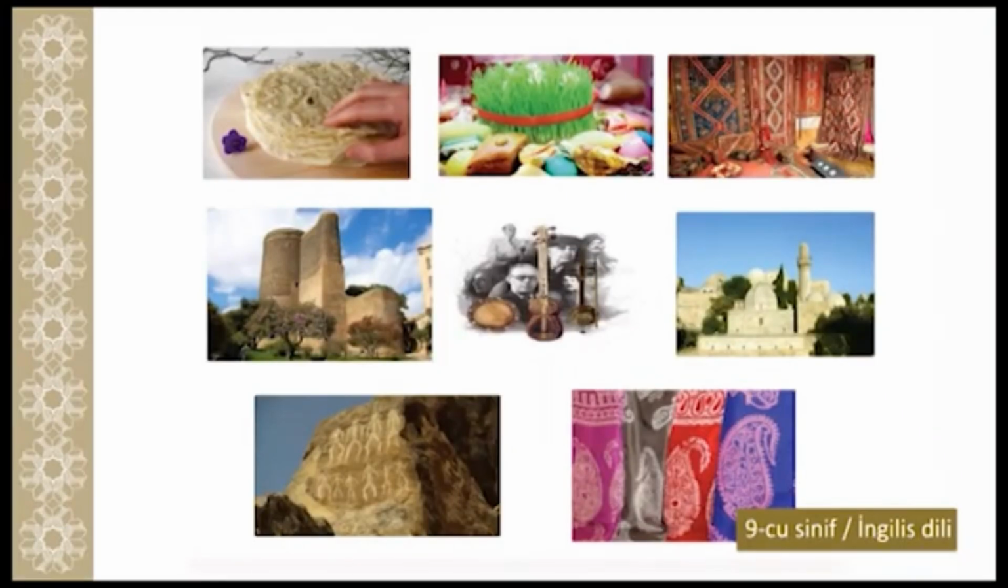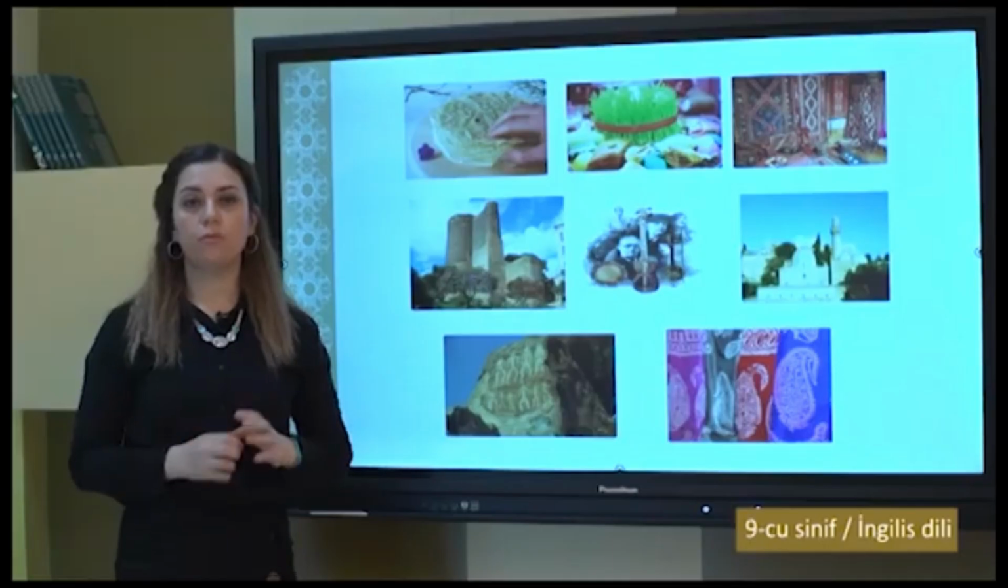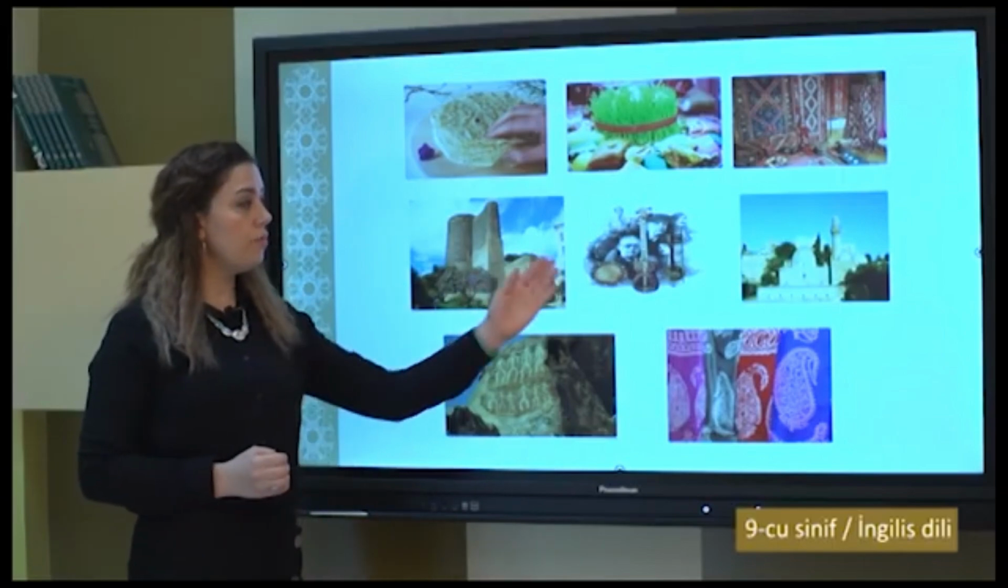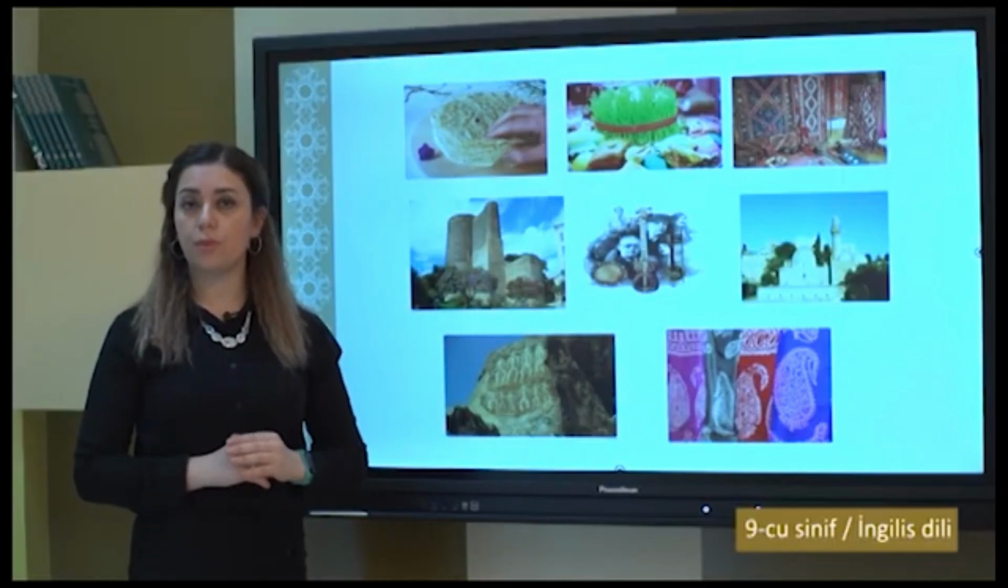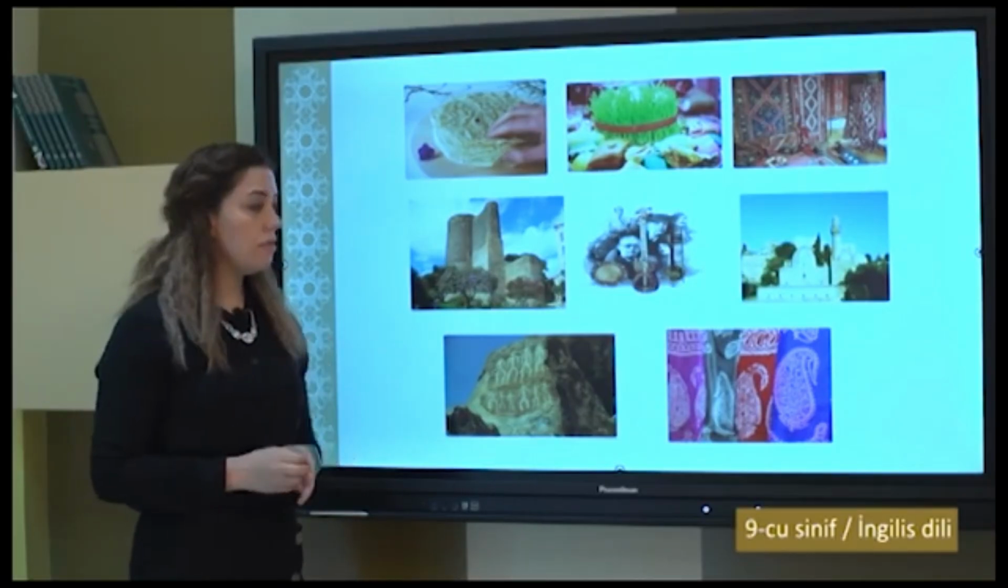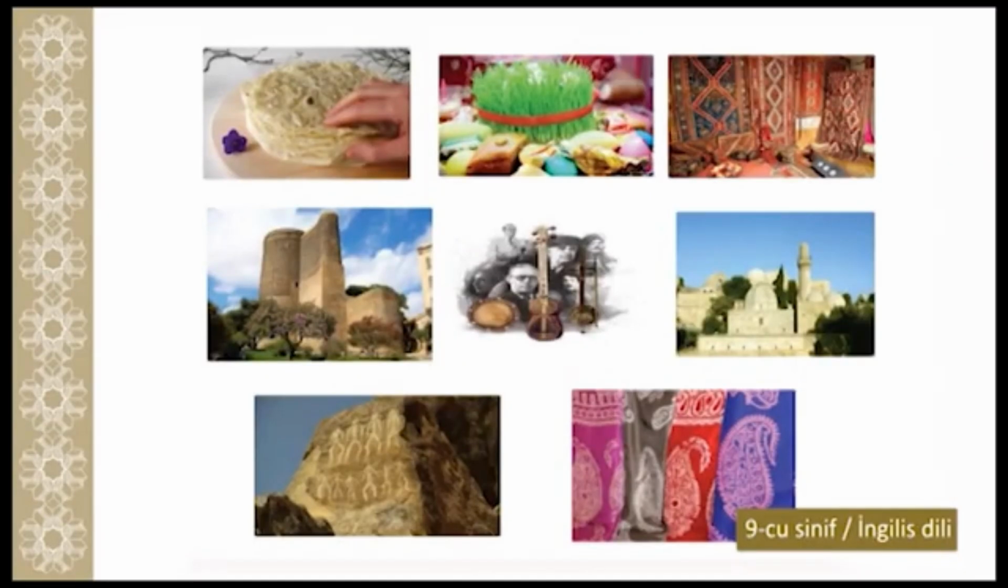Lavash, semeni, we can see, and carpets with specific patterns. We can also see the Maiden Tower. We can see some musical instruments which belong to the Azerbaijani nation. Also, we can see the Shirvanshahlar's palace and Gobustan and some scarves which are called Kelagayı in Azerbaijan. These are valuable things of the Azerbaijani nation.